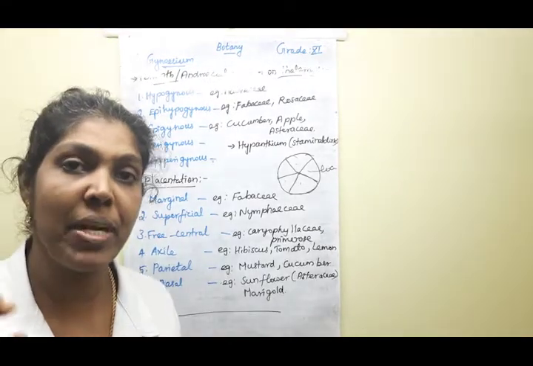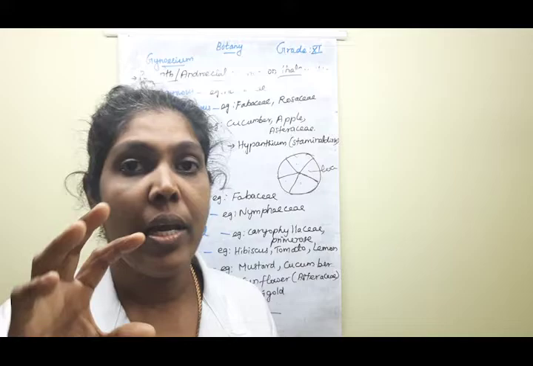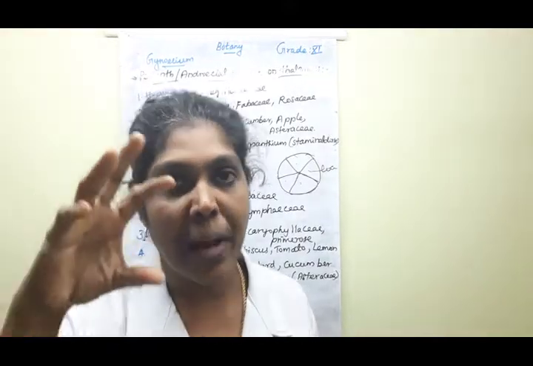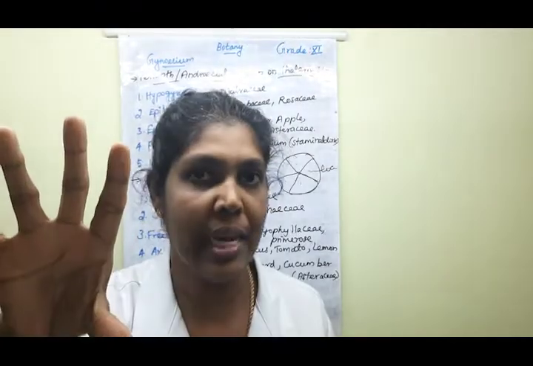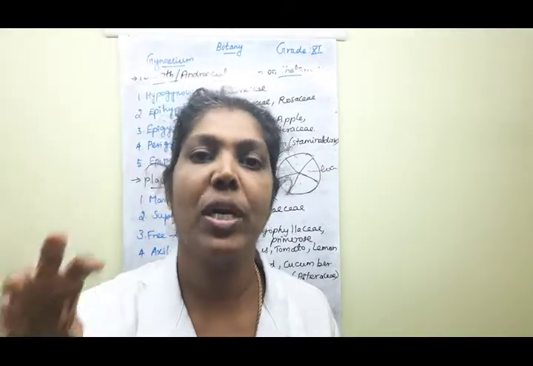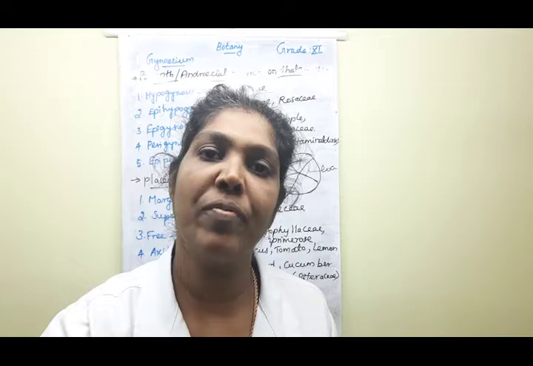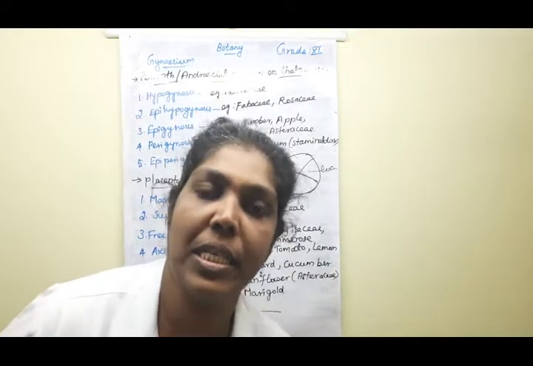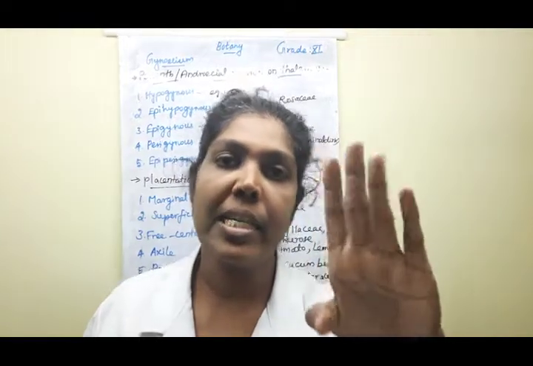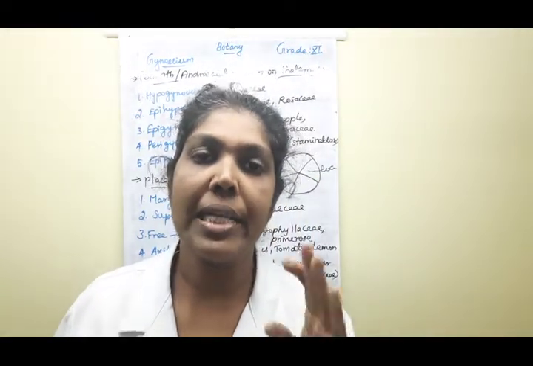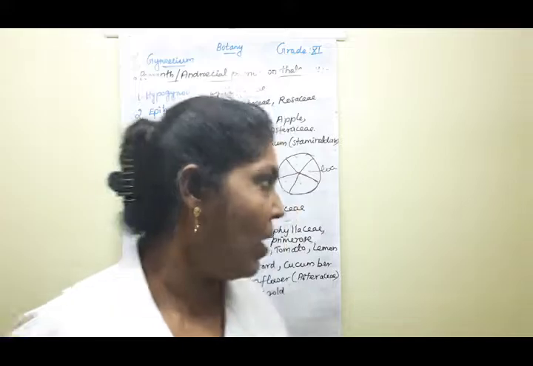Placentation means the mode of arrangement of the placenta inside the ovary part. That regarding we are giving in 6 types. Understood? Let us learn one by one.